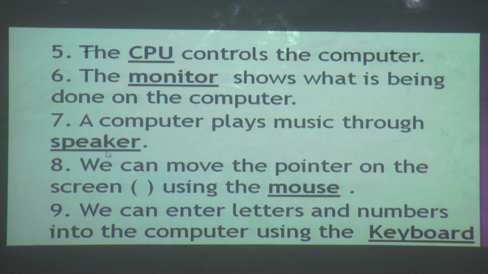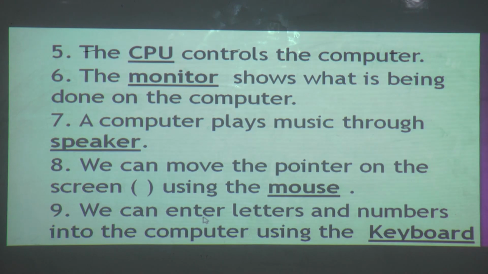S-P-E-A-K-E-R, speaker. We can move the pointer on the screen using the mouse, M-O-U-S-E. Here is the cursor, it is the pointer. By using which device can we move it? Mouse, M-O-U-S-E, mouse.